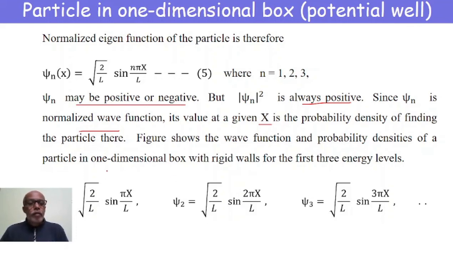Now, these expressions give the wave functions, or the normalized wave functions, at different energy levels, at energy level 1, 2, 3, etc. This is about the particle in a one-dimensional box. Thank you.